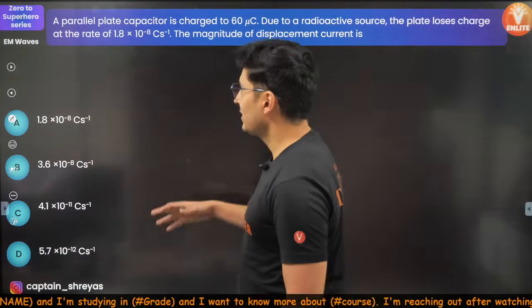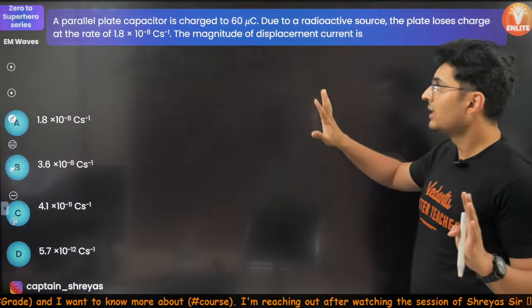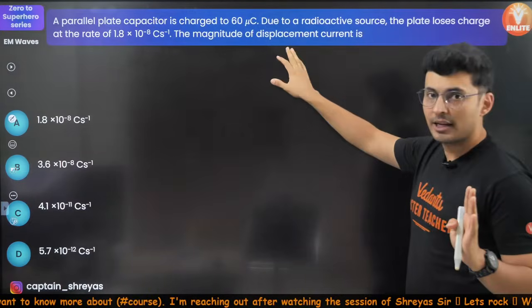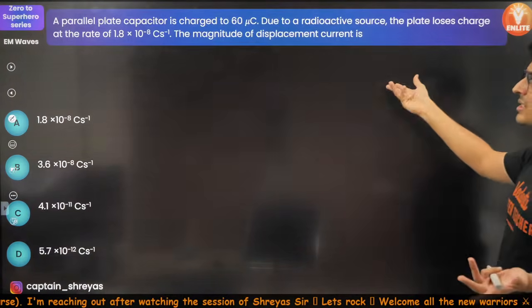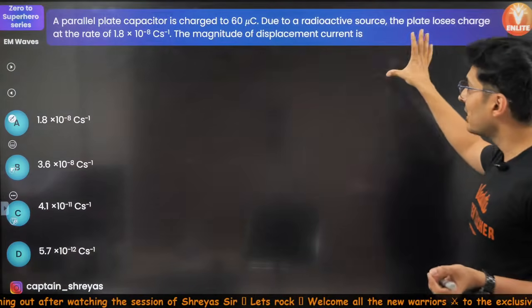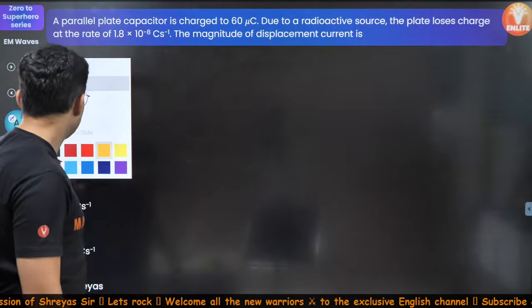All right, let's start with some questions. See, in this question, there is a capacitor. It is charged, and due to some source, the plate loses the charge at some rate. So what is the displacement current? Let's try to visualize, and then formula wise it is very simple.